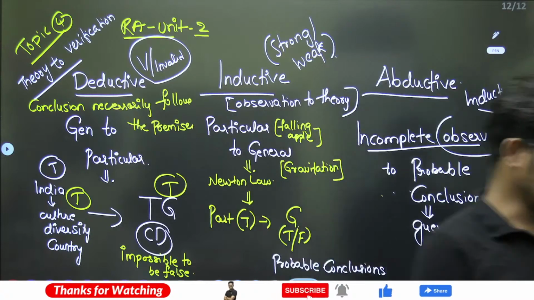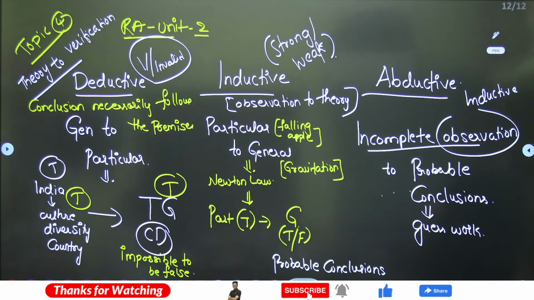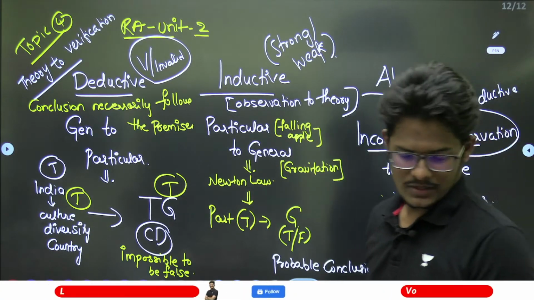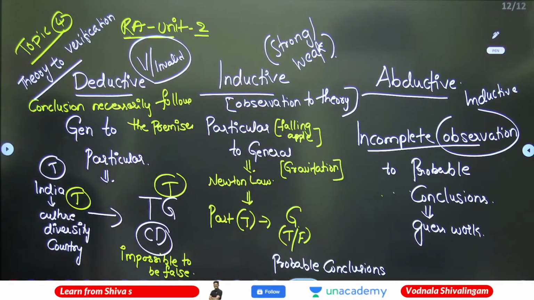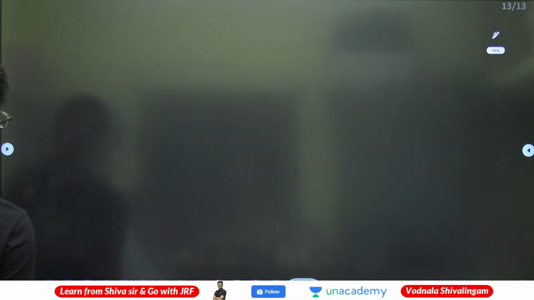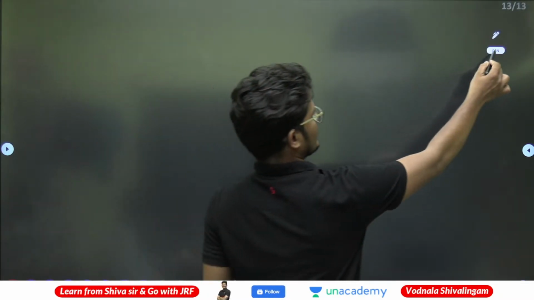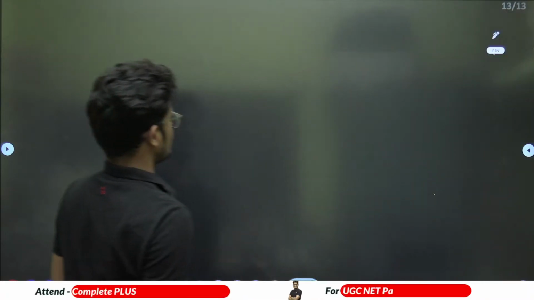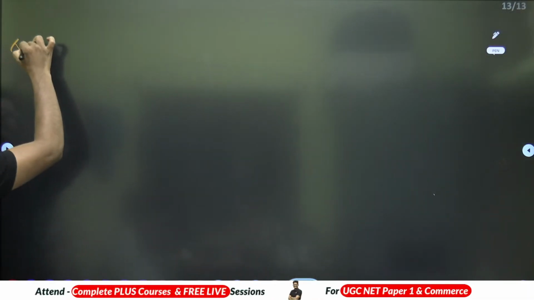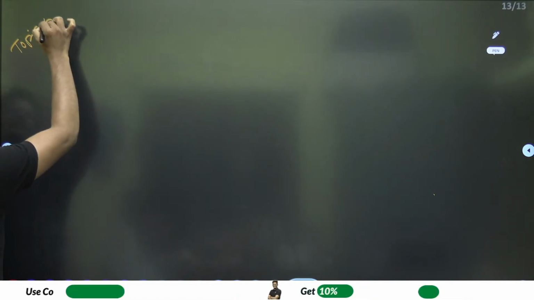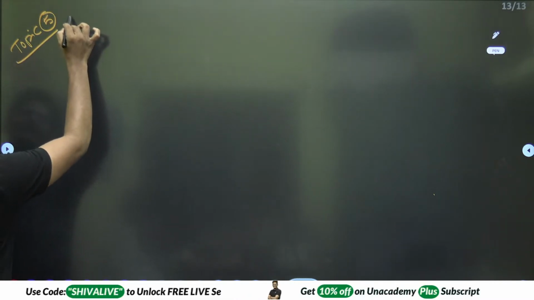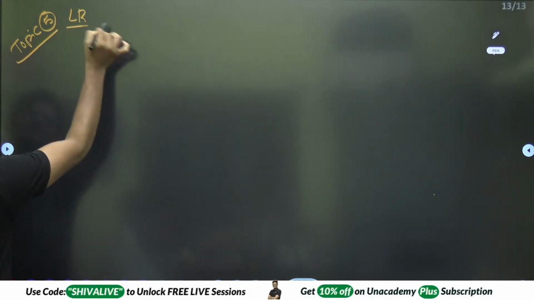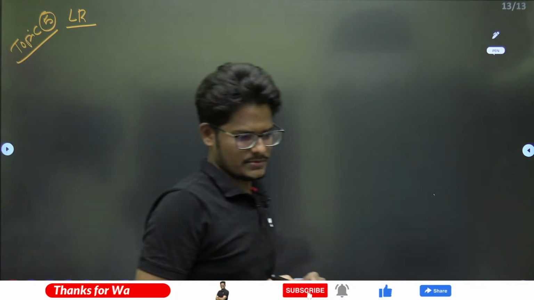Right? So the next part of the discussion is, sorry, the square of opposition. We'll take it up on the same line, because deductive and inductive you understood, no? We'll take up this square of opposition. Topic number 5, logical reasoning: the square of opposition, the 4 relationships, quickly.